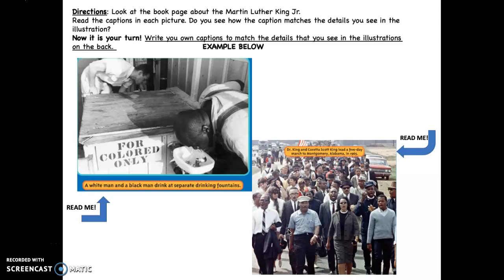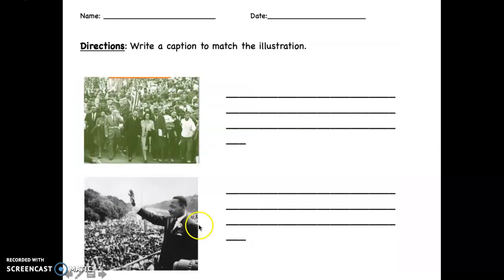Now you've learned all about why Martin Luther King Jr. is so important to our country. Now you're going to, on the next slide, create your own captions for these illustrations. We've got one illustration up here and one illustration down here. Here are the lines where you can write your own caption.